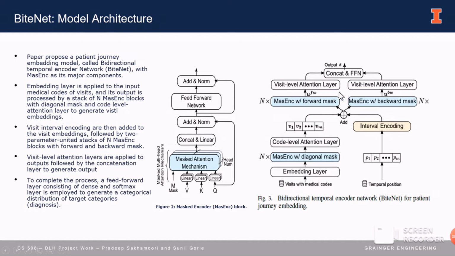The visit-level attention layer is applied to the outputs, followed by the concatenation layer and then the feed-forward neural network, which has a softmax as its output layer, giving the probability score of the distribution over the target categories, like predicting what kind of illness the patient could have.